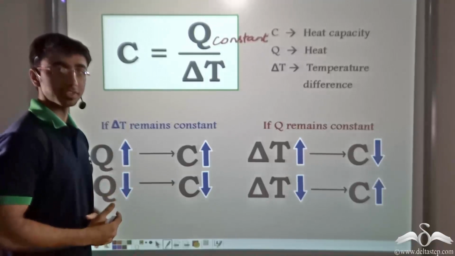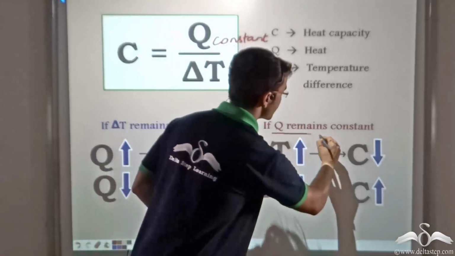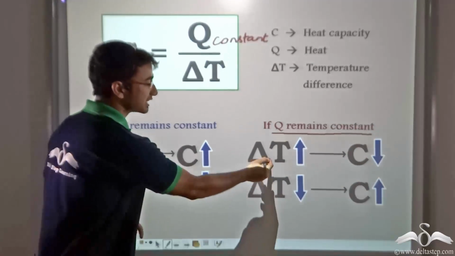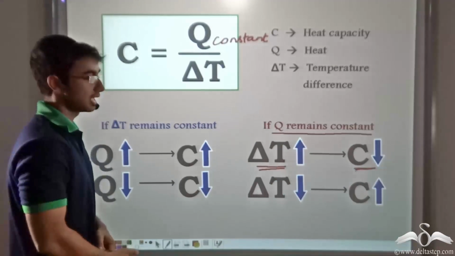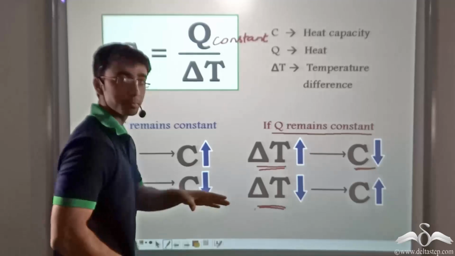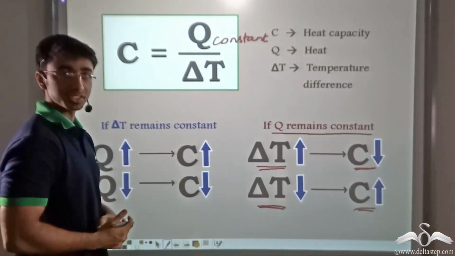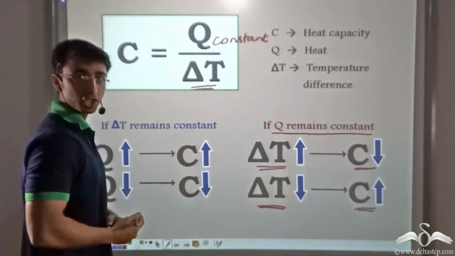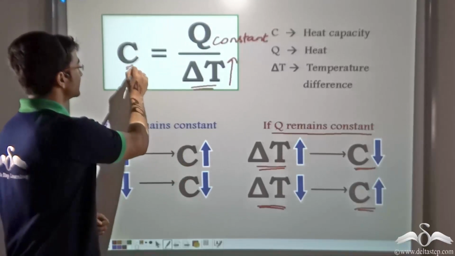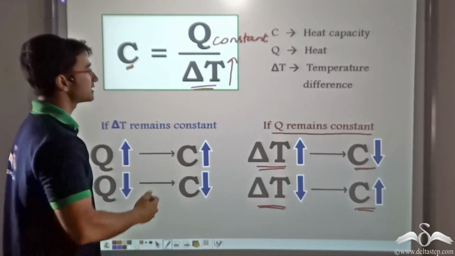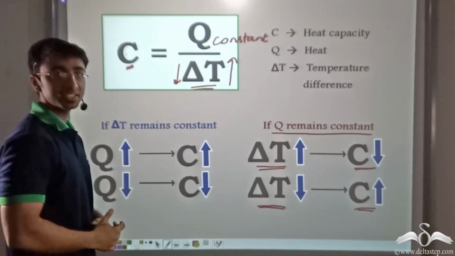Now you felt more uncomfortable walking on sand than in water. Why is it so? Because if Q remains constant, then an increase in delta T means that the heat capacity is less, and a decrease in delta T means that the heat capacity is more. Why is it so? Q remaining constant, we find that delta T is in the denominator. So if we have a high value of delta T, it means that heat capacity is less. Likewise, if we have a low value of delta T, it means the heat capacity is more.